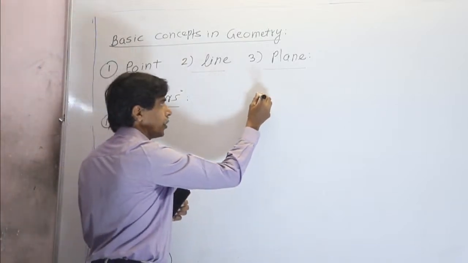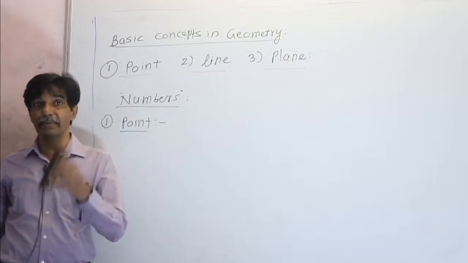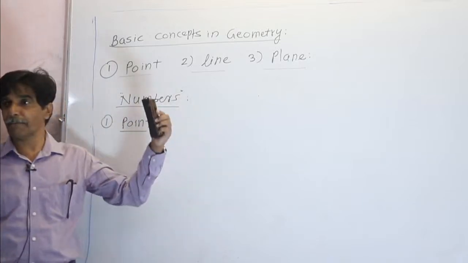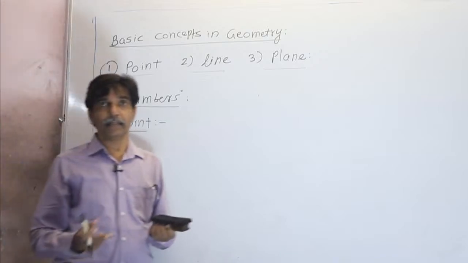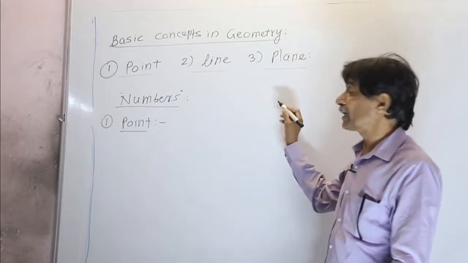A finest dot, which cannot be seen by bare eyes, a finest dot made on the paper or on the board, gives an idea of point.